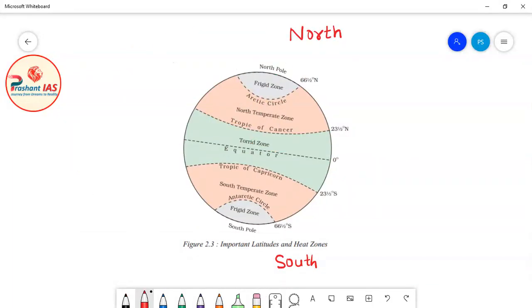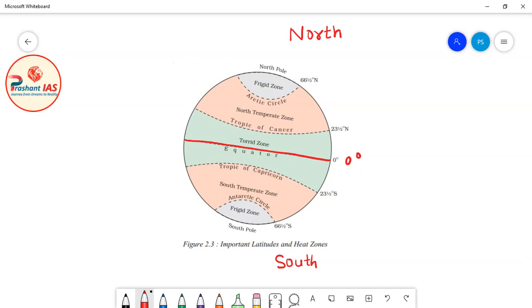So friends, I have told you that the hemisphere which is to the north of equator is called northern hemisphere. Similarly, the hemisphere which is to the south of equator is known as southern hemisphere. Now we will discuss what happens in southern hemisphere.